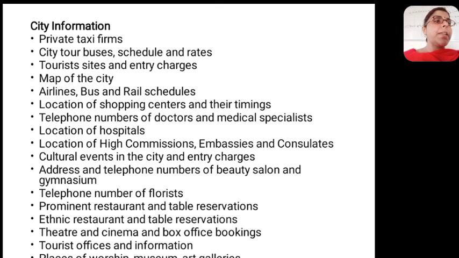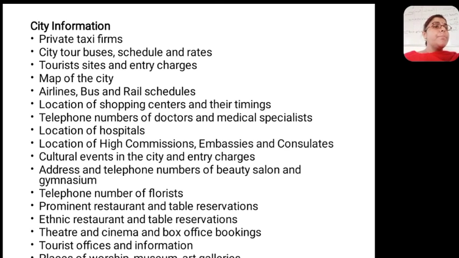You should have the telephone number and their details, so that if the guest demands a bouquet, you can arrange it for the guest. Either you can directly arrange it, or if the guest wants the number, you can give that number to the guest, and he can arrange it himself also.